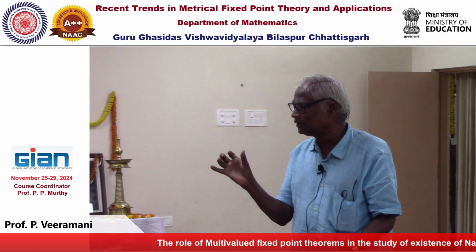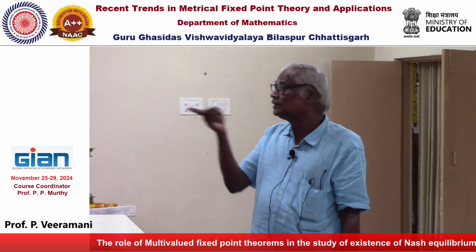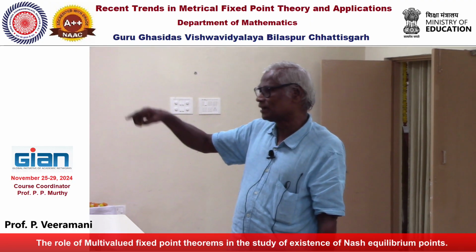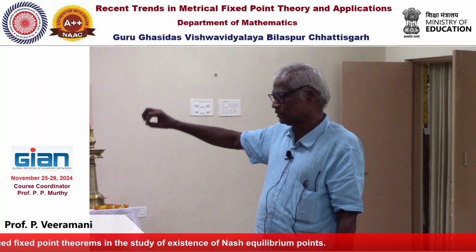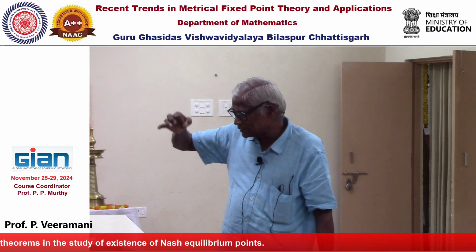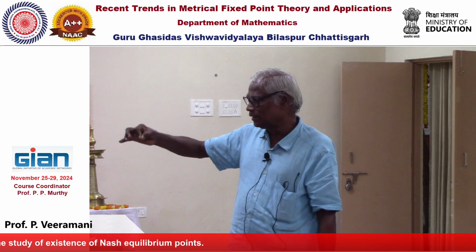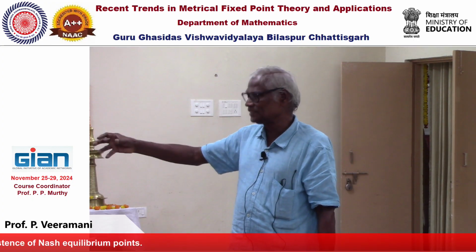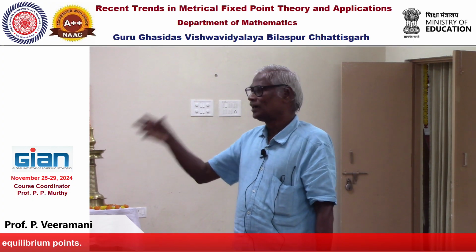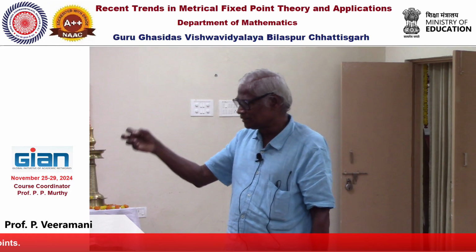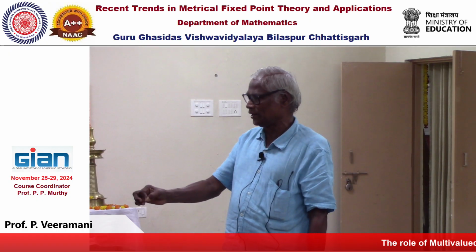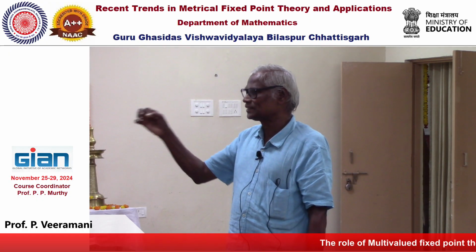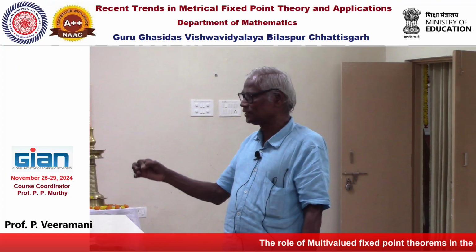We want our set to be T1 of x naught, T2 of y naught, a convex set. So we will assume suitable conditions, so that for each ordered pair xy, T of xy is a nice compact convex set and the domain M cross N is compact. Under that condition this T is upper semi-continuous. Hence it has a fixed point by Kakutani's theorem.